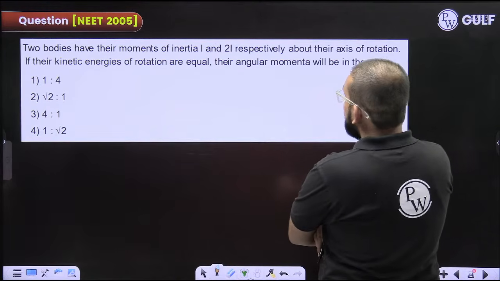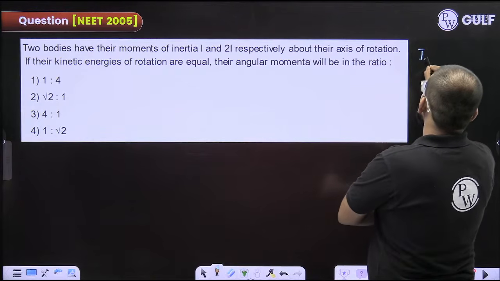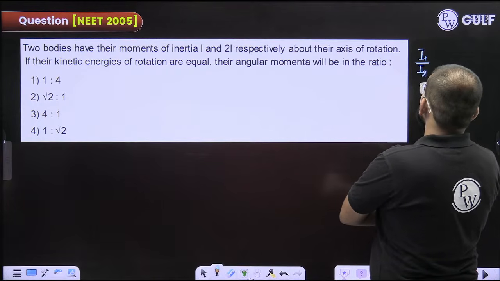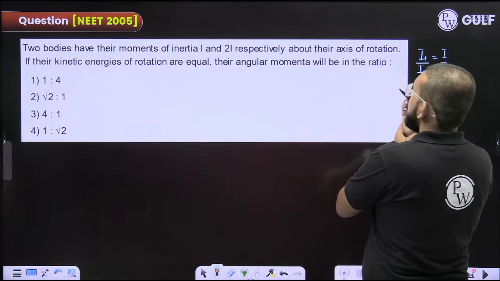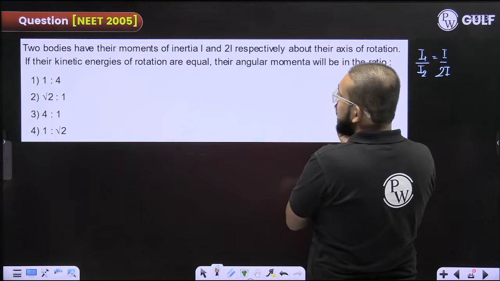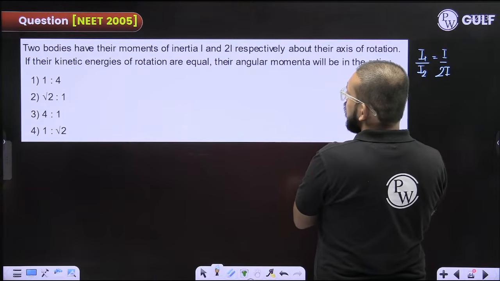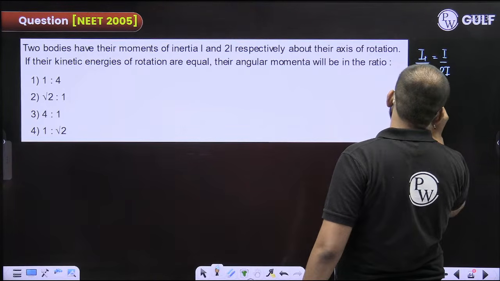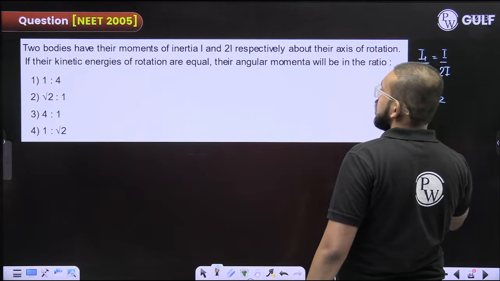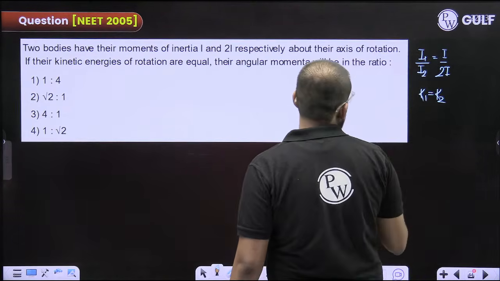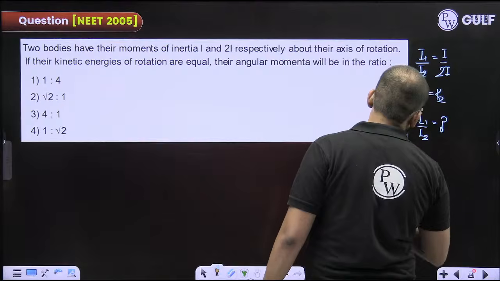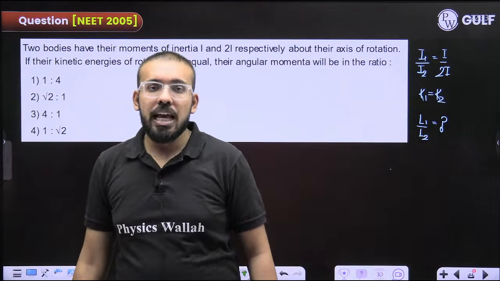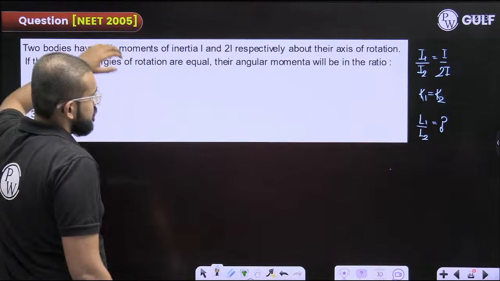Two bodies have their moment of inertia in the ratio I to 2I about their axis of rotation, and their kinetic energies of rotation are also equal. Their angular momentum L1 and L2 will be in what ratio?